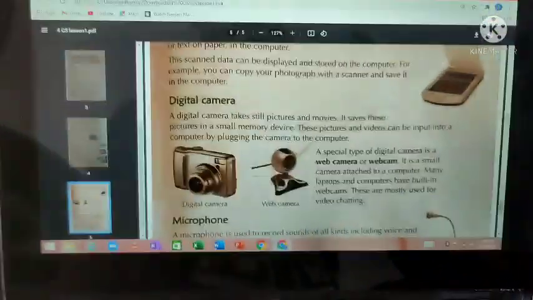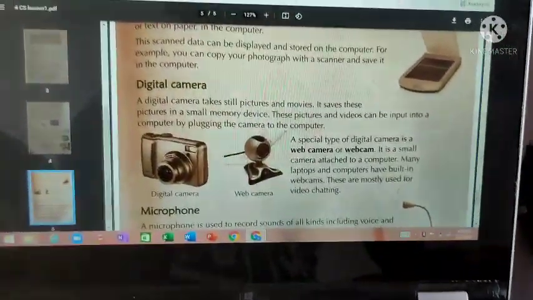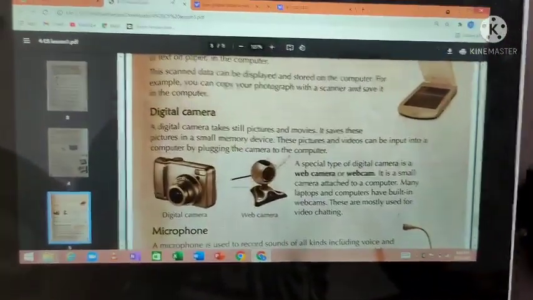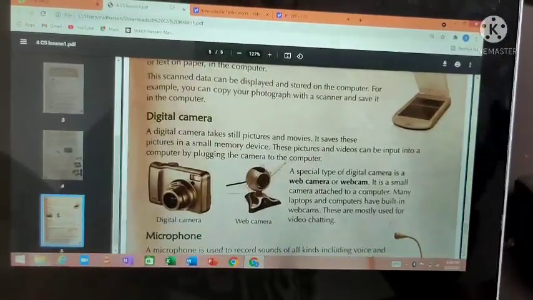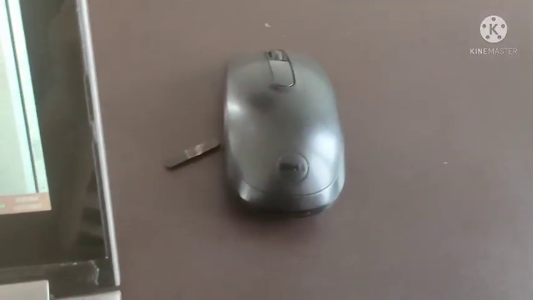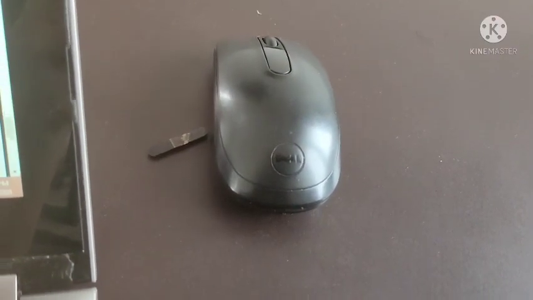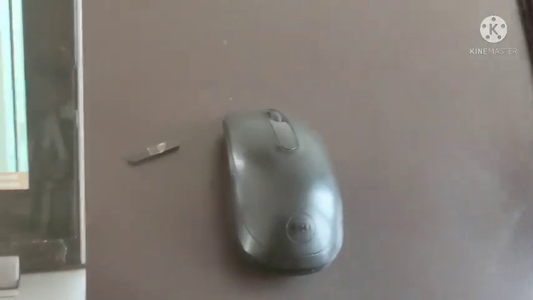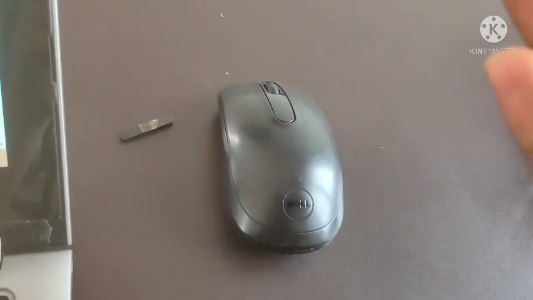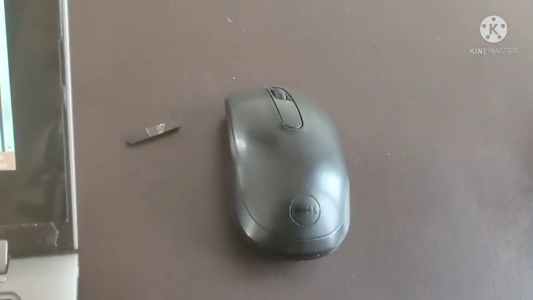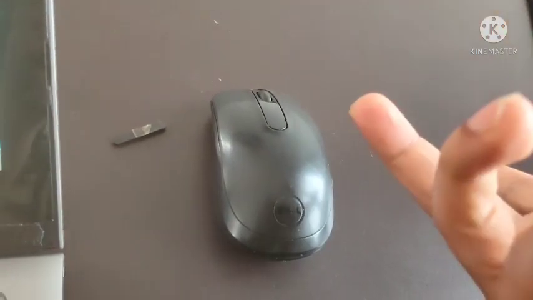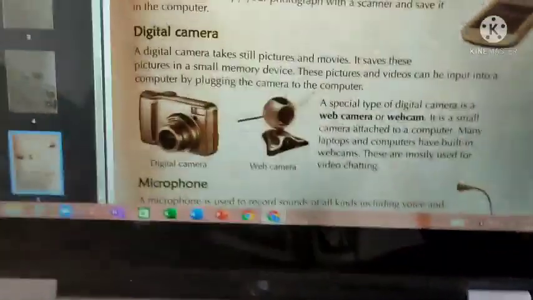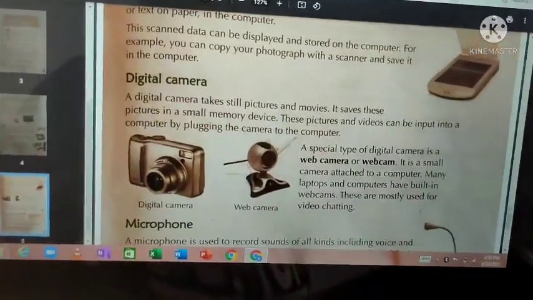The same with a cell phone camera. Using a cell phone camera, you take some picture. So that is an input device. How is it an input device? Because you are pointing at some particular picture. For example, take this mouse. Using this video camera, I am pointing at this particular item. So it scans this item and displays it to me. So that scanning process is done using this camera. So it is also an input device. Okay, that's it.